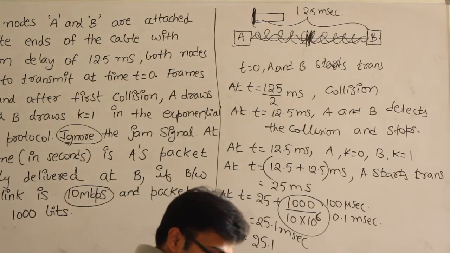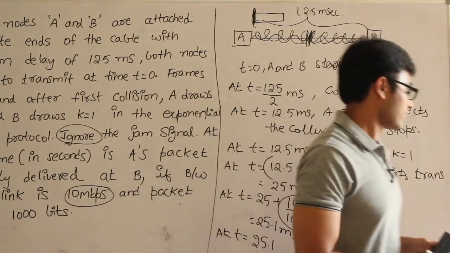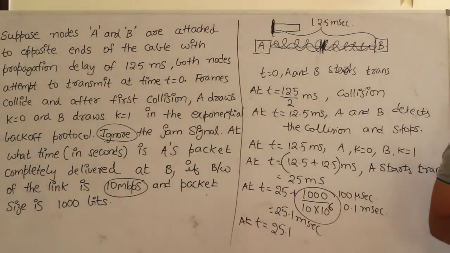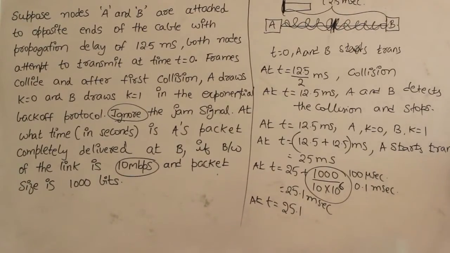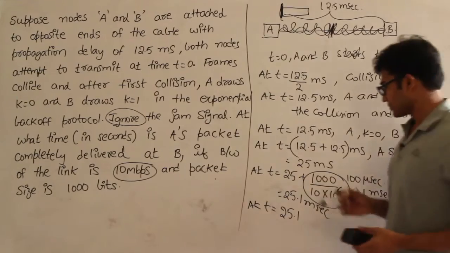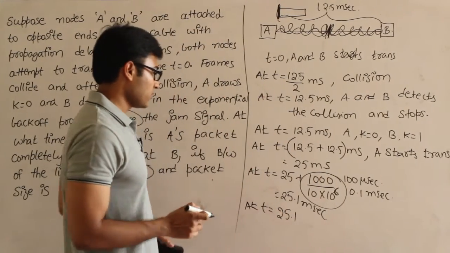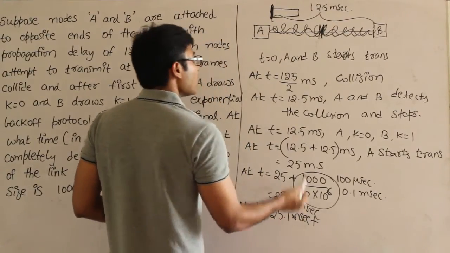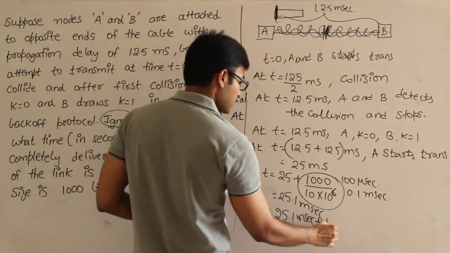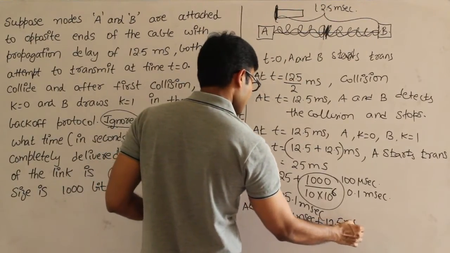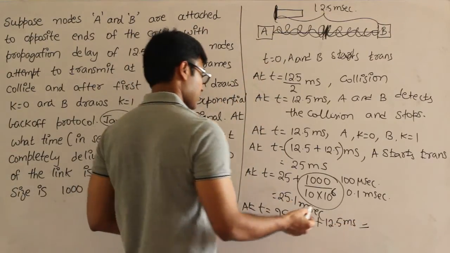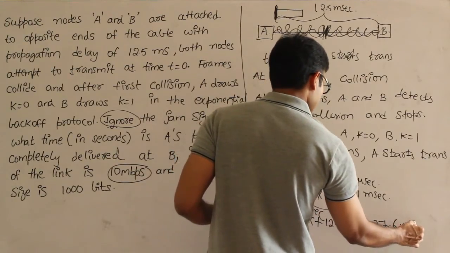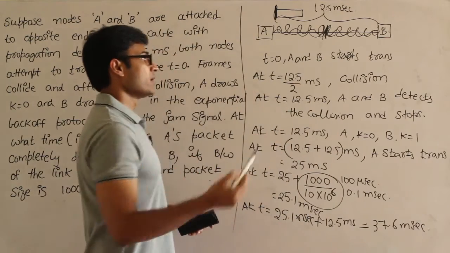One second, I'll just see if it is millisecond or microsecond in the question. It is millisecond only. Okay, fine. So after this time 25.1 milliseconds, we are going to allow for one propagation delay. One propagation delay is nothing but 12.5 milliseconds. Therefore the total answer is 37.6 milliseconds. The entire A's packet will be at the other side.